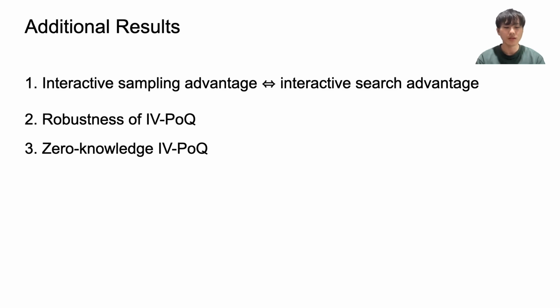We have 3 additional results. First, we show the equivalence between interactive sampling-based advantage and interactive search-based advantage. Second, we show the robustness of the definition of IVP or Q. Finally, we study IVP or Q with zero-knowledge property. The first additional result is the equivalence between sampling-based quantum advantage and search-based quantum advantage in the interactive setting.